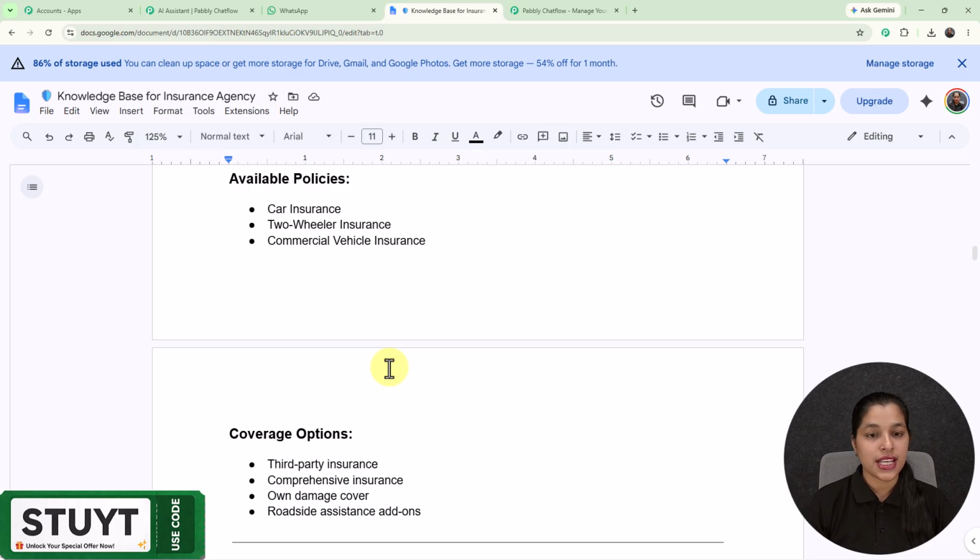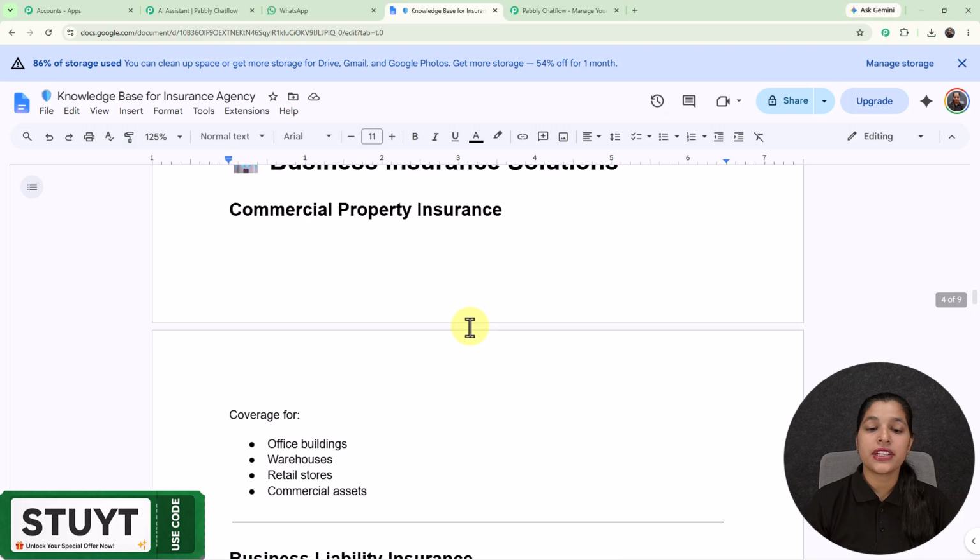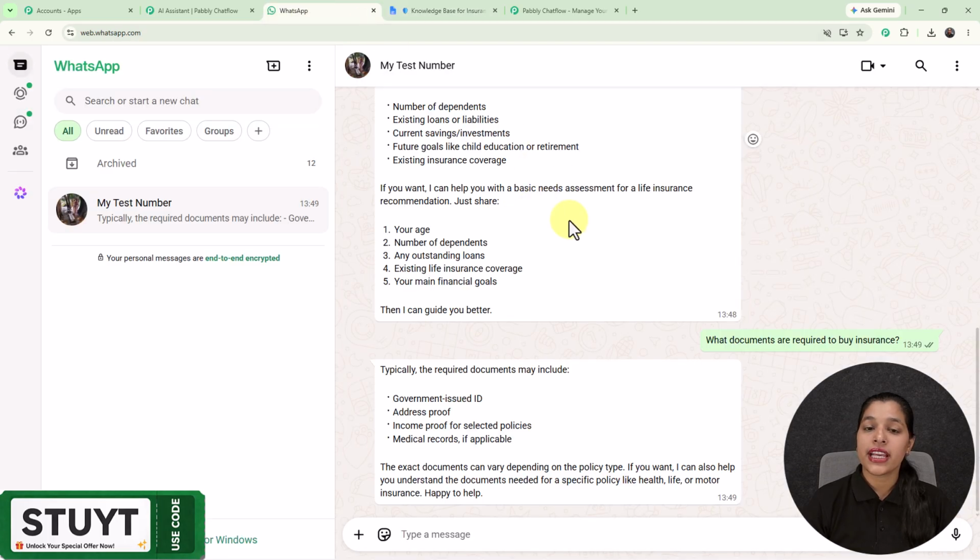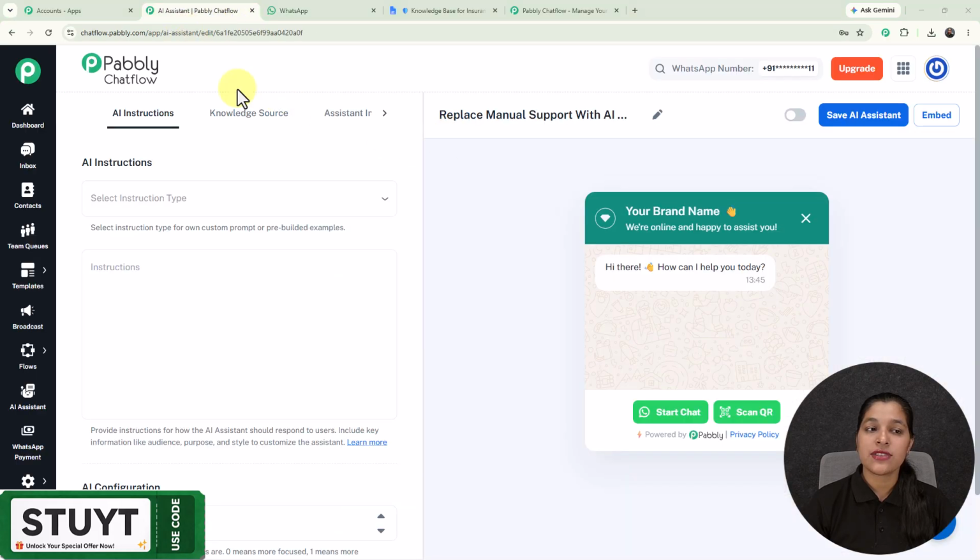And now let me show you how you can create an amazing AI assistant for whatever business you are running, whether it's any service-based business or any online business. And for that, you have to move towards the AI assistant page for creating this AI assistant. So right here I'm on the AI assistant page which I have got through my Pabbly Chatflow.